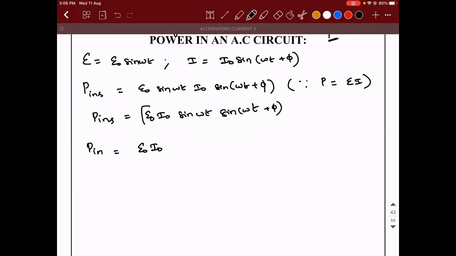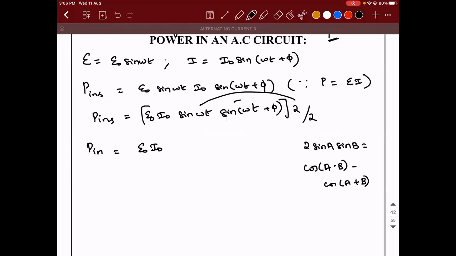I will multiply this equation by 2 and divide it by 2, so that we get 2 sine A sine B. According to math, 2 sine A sine B is given as cos of A minus B minus cos of A plus B. So I take sine of omega t plus phi as A, and omega t as B. It will be cos of omega t plus phi minus omega t, minus cos of omega t plus phi plus omega t, the whole divided by 2. Copy till this step, guys.